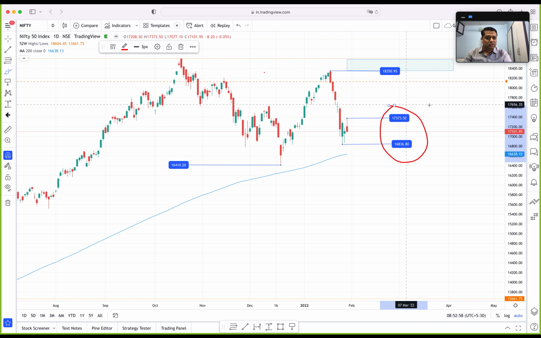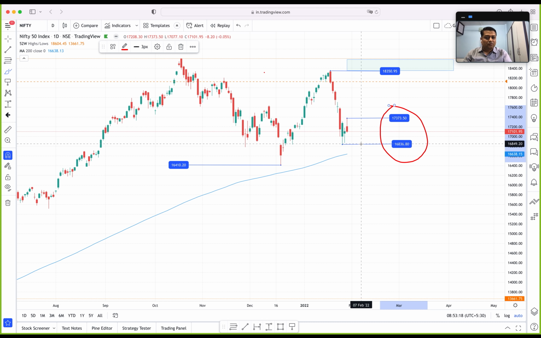This particular zone tells us if it breaks above this and sustains, then we may see this level of 18,000 or maybe 18,350. But for whatever reason, if we break below 16,836, then the bias is going to be bearish.